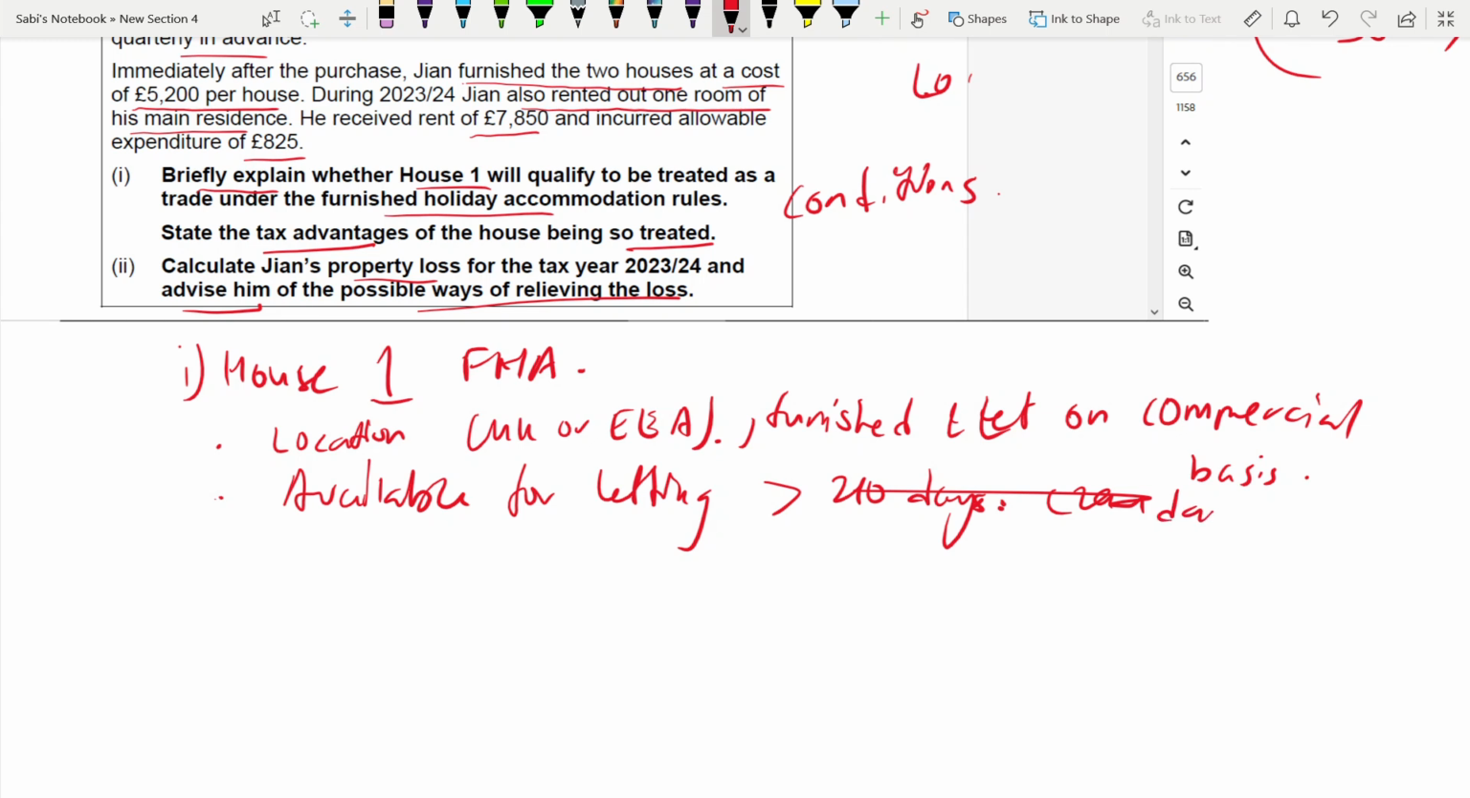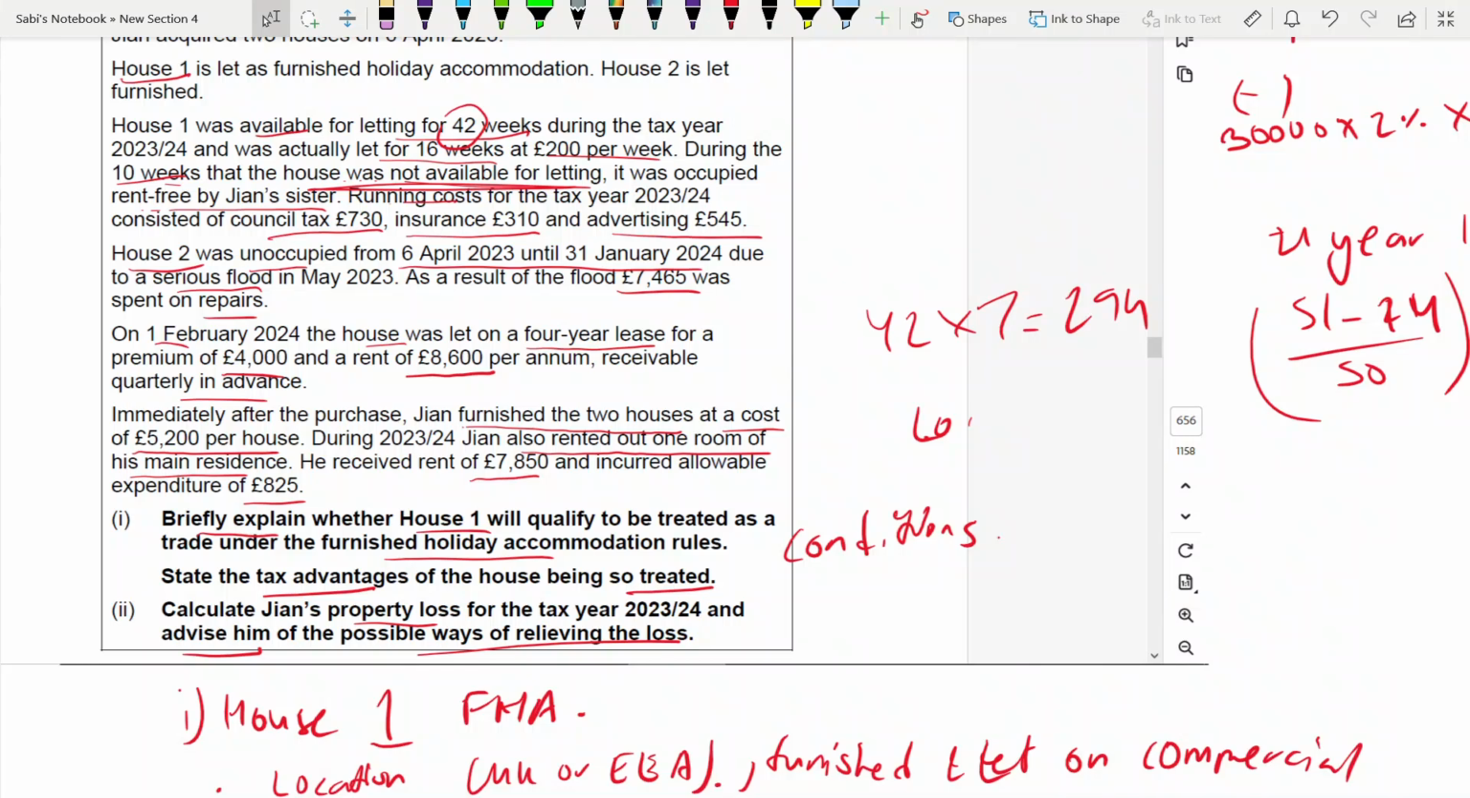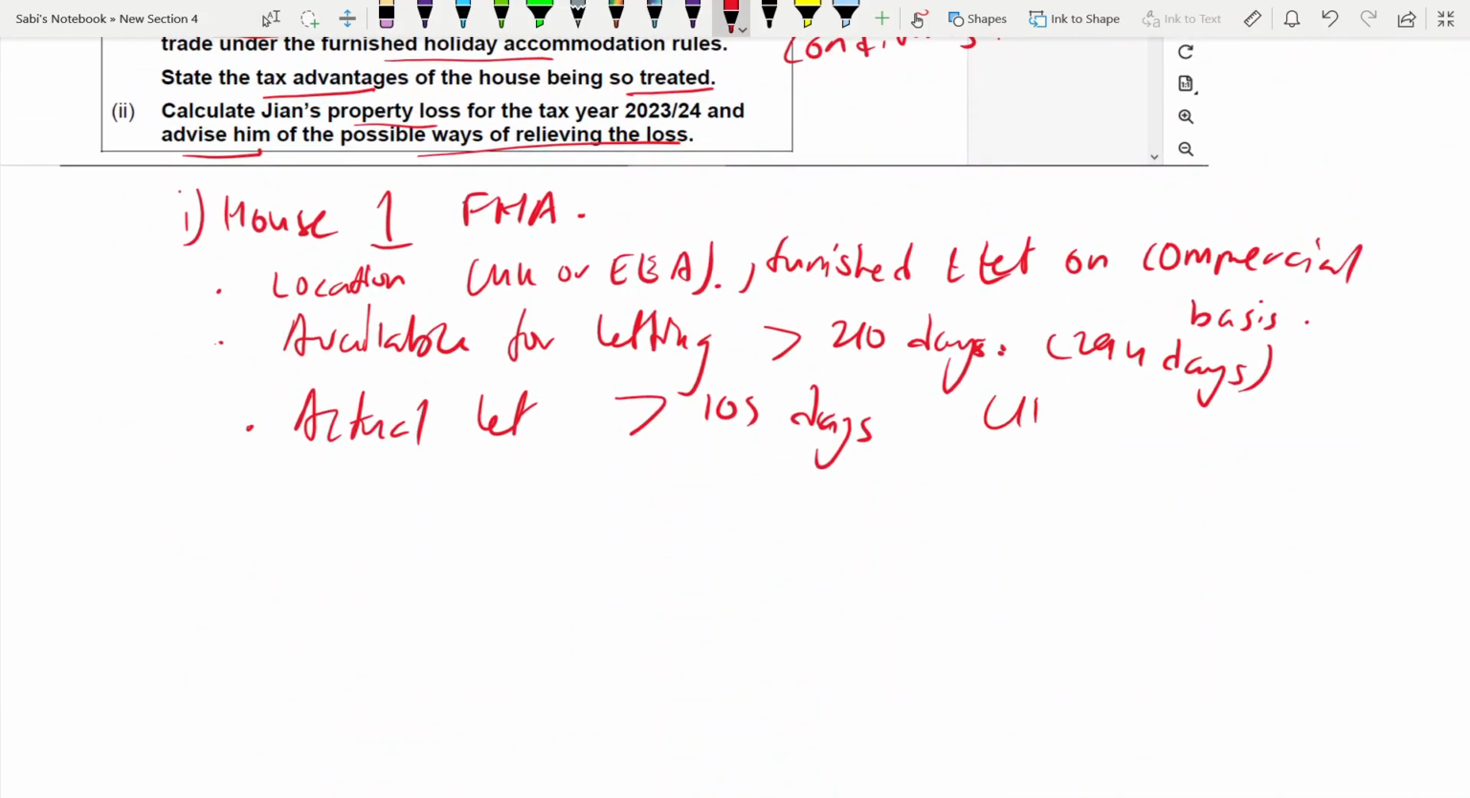Second, actually let greater than 105 days. So here, actually let is 16 weeks. 16 into 7 is 112. Yes, it's more than 105 days. Okay. 112 days. What's the next one?